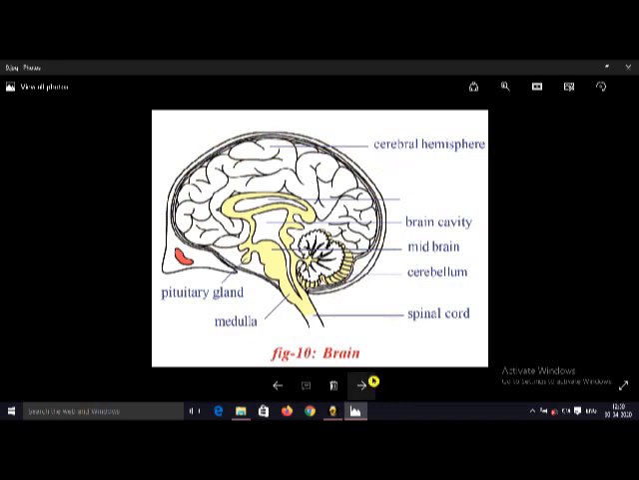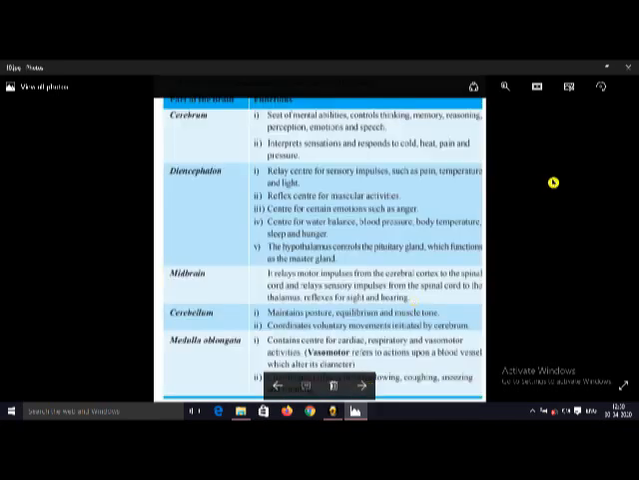Now we discuss the functions of the brain. These are the different parts and their functions in the brain. First one is the cerebrum. The cerebrum is very important. As I already told, it is responsible for mental abilities and controls thinking, memory, reasoning, perception, emotions, and speech. It interprets sensations and responds to cold, heat, pain, and pressure. This is the most important part in our brain.